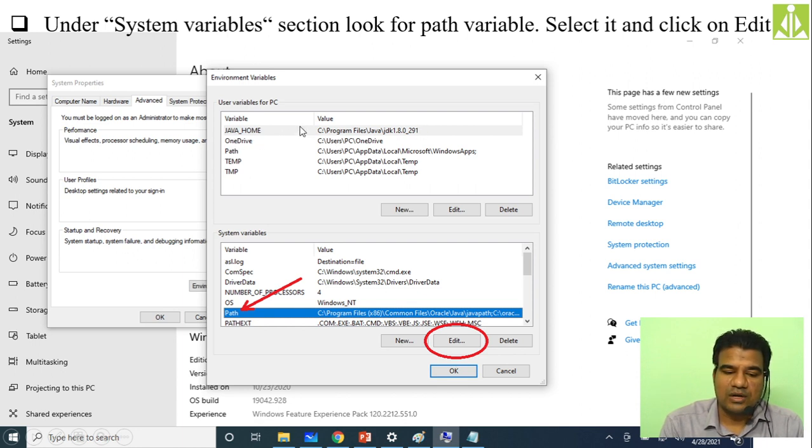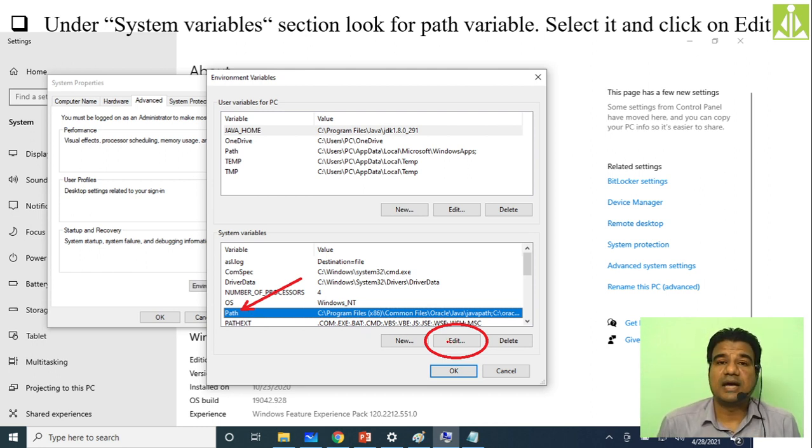Now user variables modification is over. We have to do some modification inside system variables as well. Inside system variables, look for the Path variable. Select that Path variable and click on Edit.